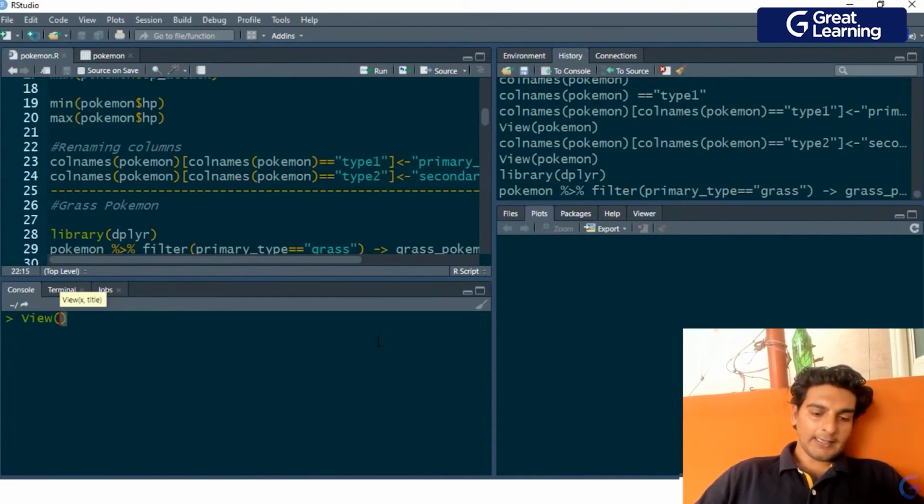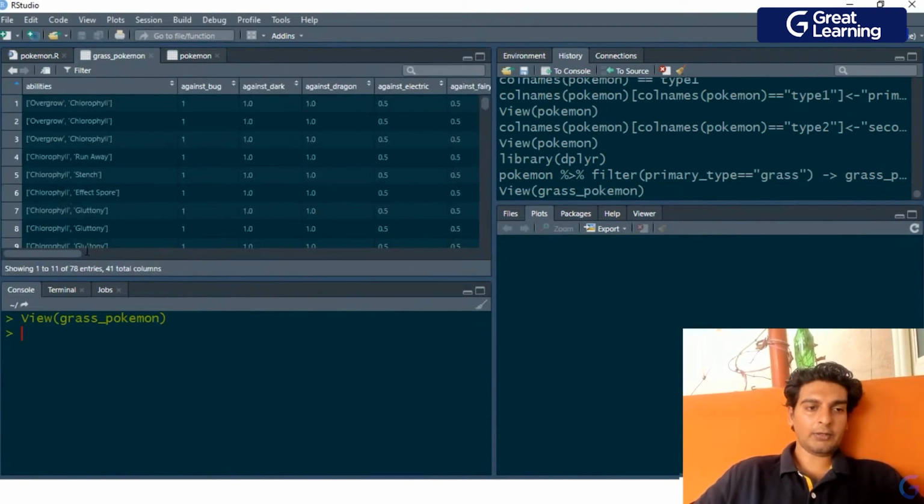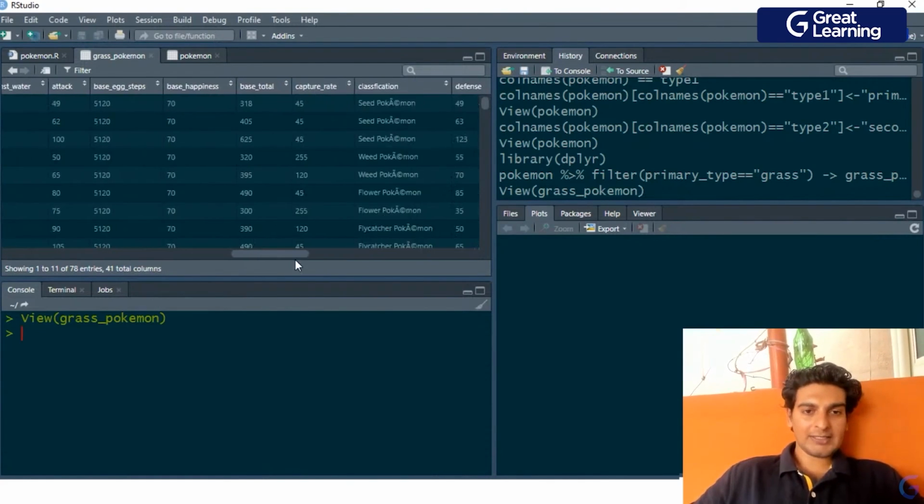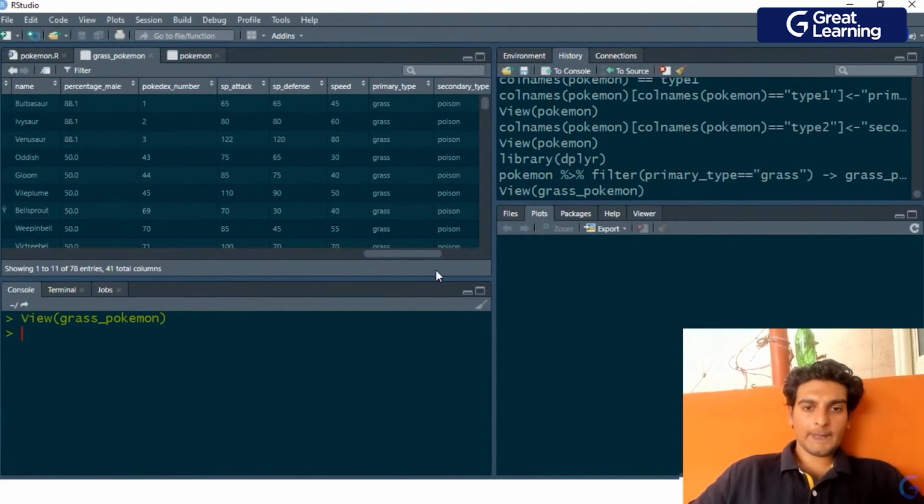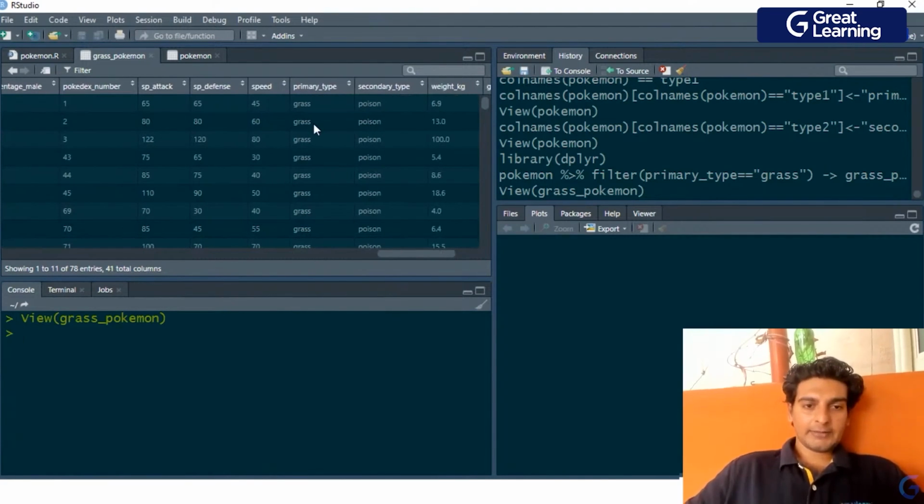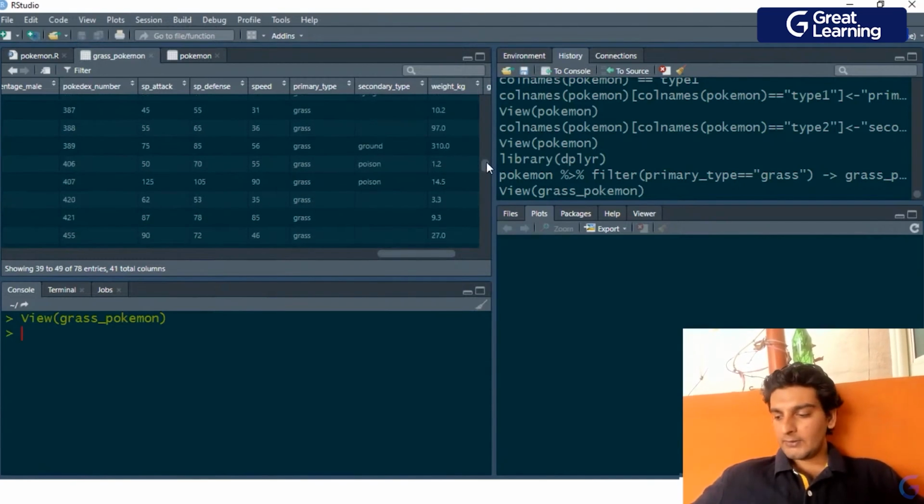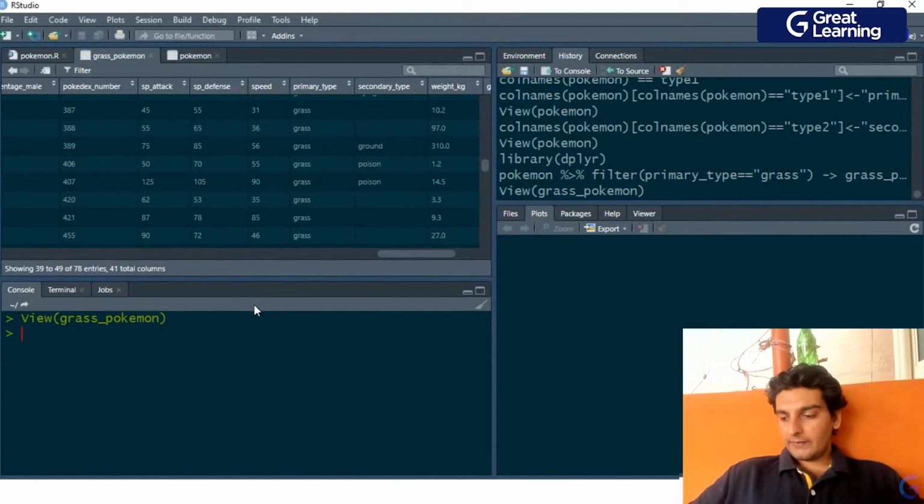Now that we've done that, I'll go ahead and have a glance at this. So I'll use the view method, and inside this I'll pass in grass Pokemon. We see that there are 78 grass Pokemons in total. Out of the 801 Pokemons, we've got 78 grass Pokemons. And let me look at the primary type. As you see, all of these are only grass type. An interesting observation again. So we have extracted the grass type Pokemon.